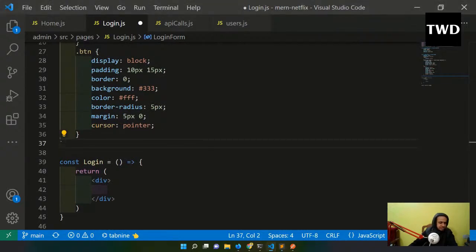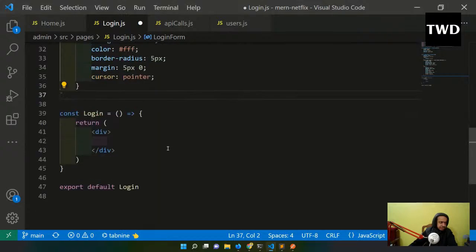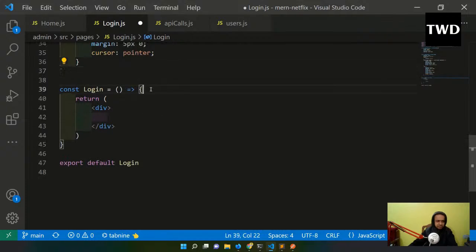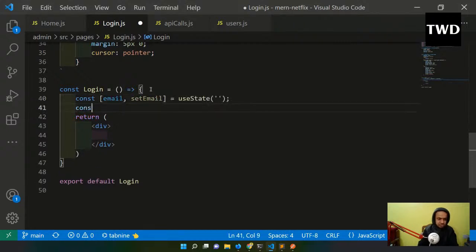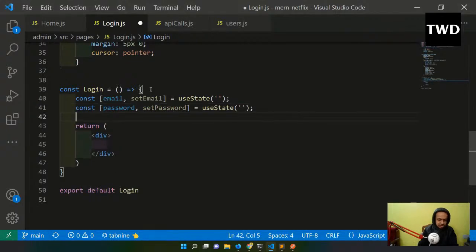Okay, so after this I'll come here, and I'll have const email and setEmail, const password and setPassword, and const.